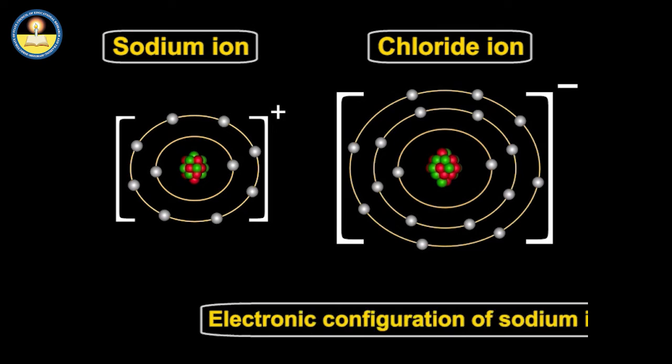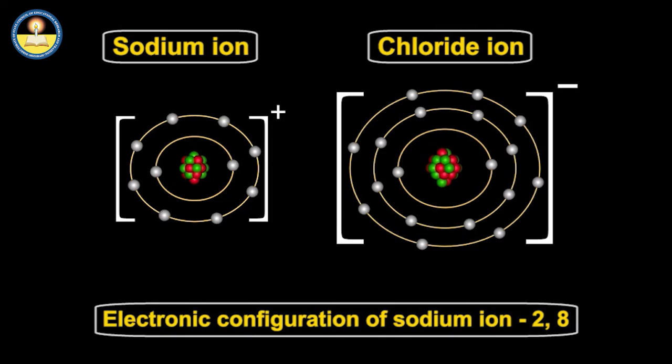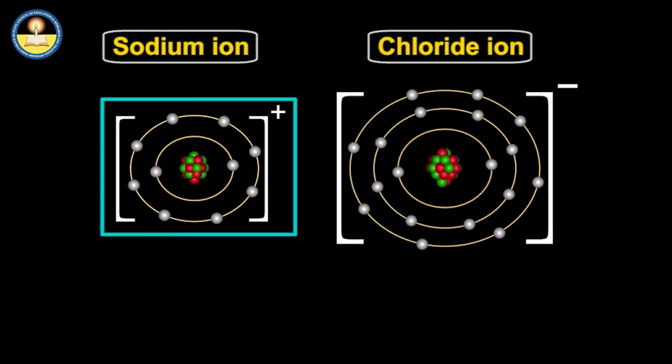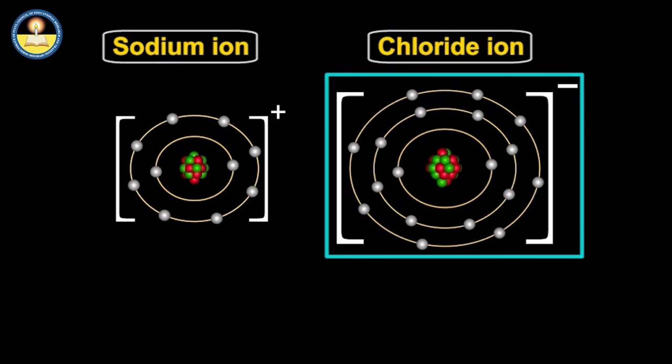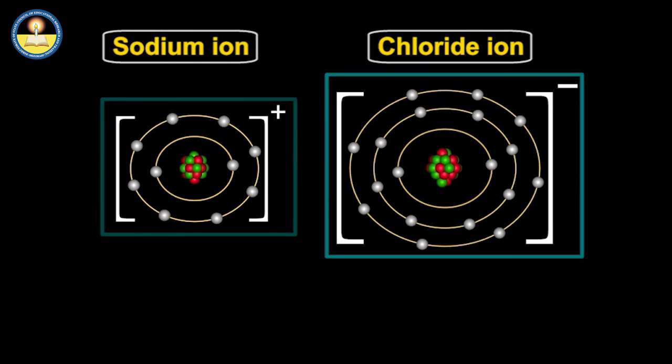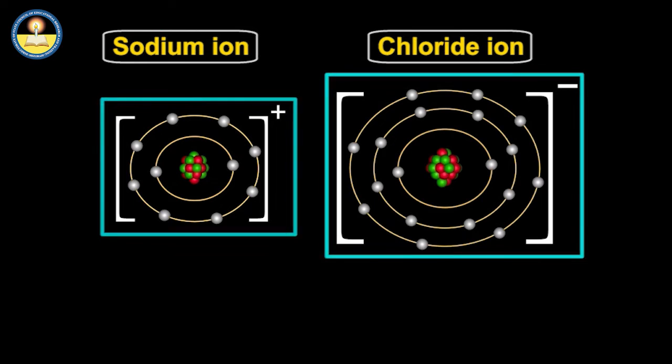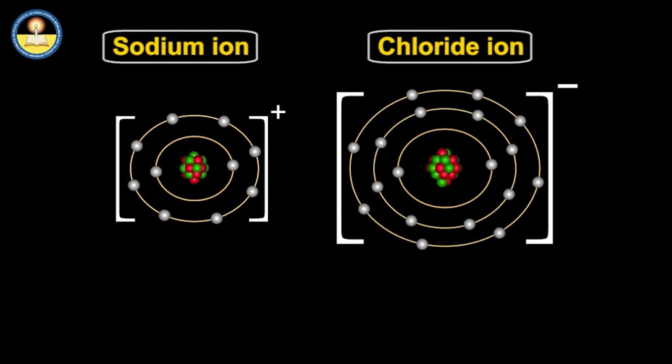The electronic configuration of sodium ion is the same as that of neon. Both sodium ion and chloride ion, like neon and argon, show no further tendency to undergo any chemical reaction.